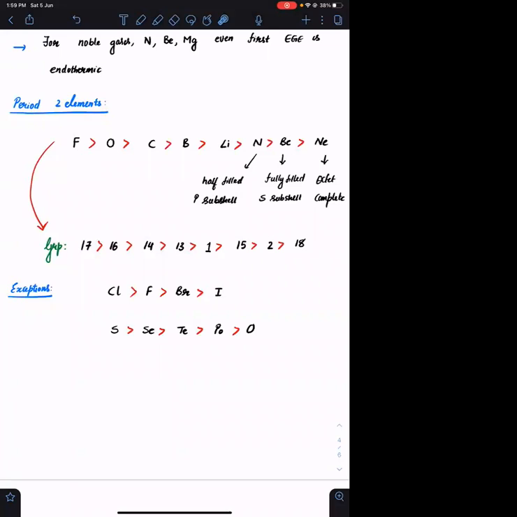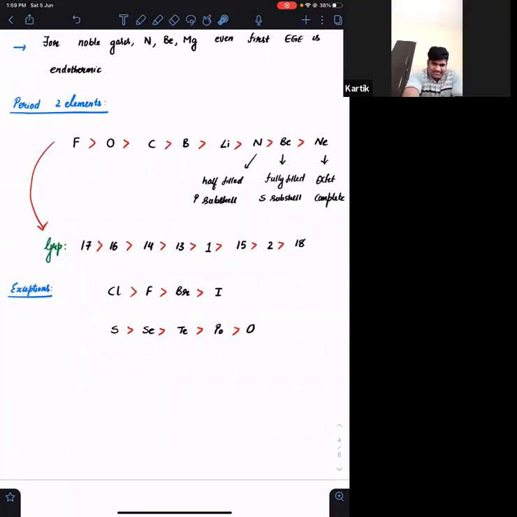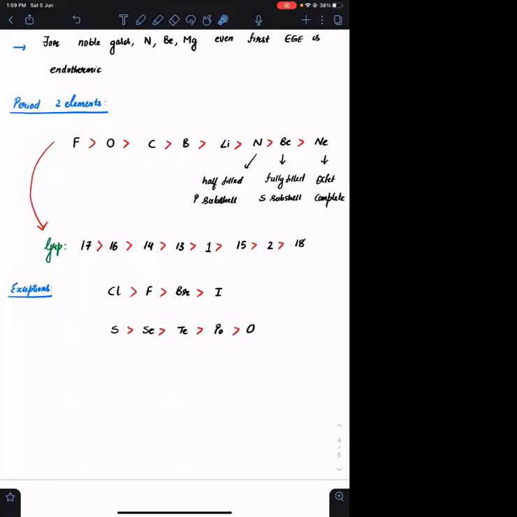In group 15, you are having half-filled configuration. In group 2, you are having completely filled S subshell. Okay, so whenever I'm giving an electron to half-filled, I'm disturbing that, hence electron affinity will be relatively less. Whenever I'm giving an electron to that completely filled S subshell, I'm disturbing that, hence electron affinity will be relatively less. सबसे ज़्यादा किसके लिए होगा? For the group 17 elements, which require only one electron to complete their octet.